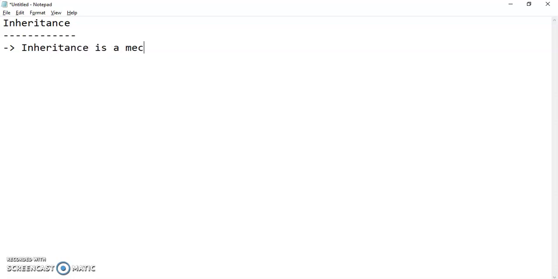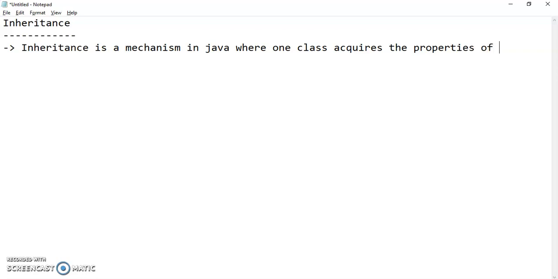Inheritance is a mechanism in Java where one class acquires the properties of another class.